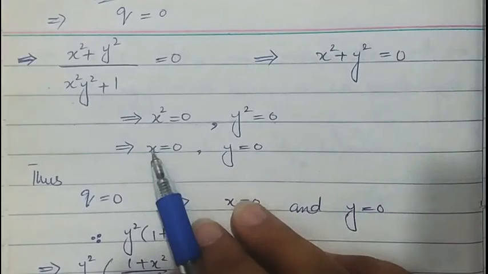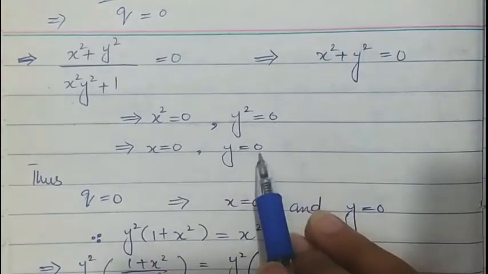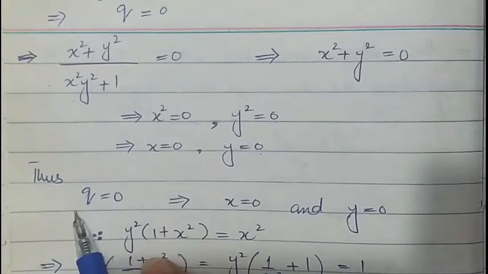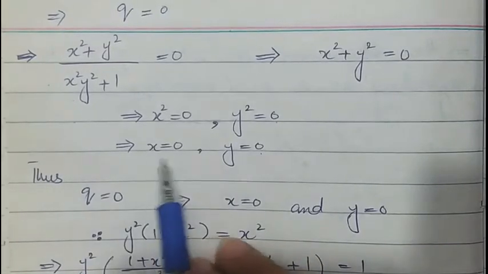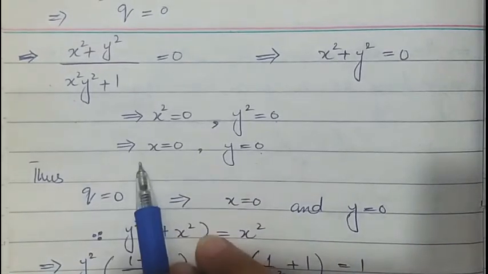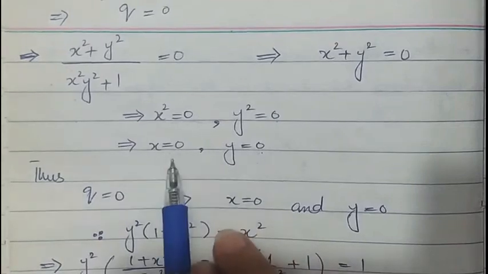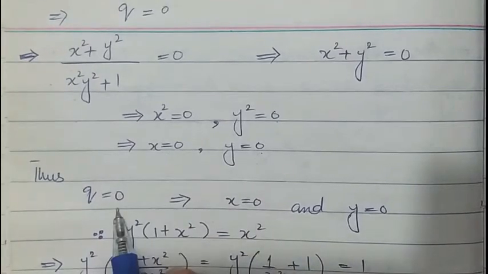So when x is equal to 0 and y is equal to 0, speed will become 0. So this is the stagnation point (0, 0): the stagnation point exists at the origin.